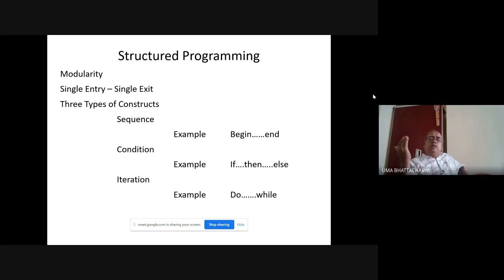Looking at the machine level code, there's no way to understand which represents data and which represents instructions, because they are all represented by 0 and 1.